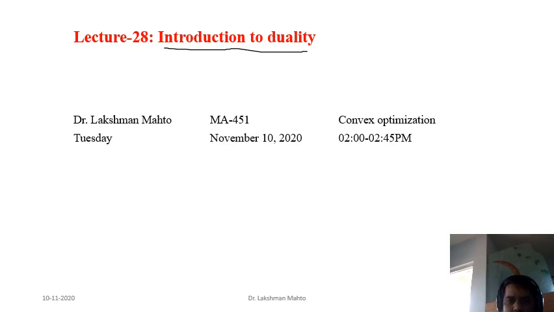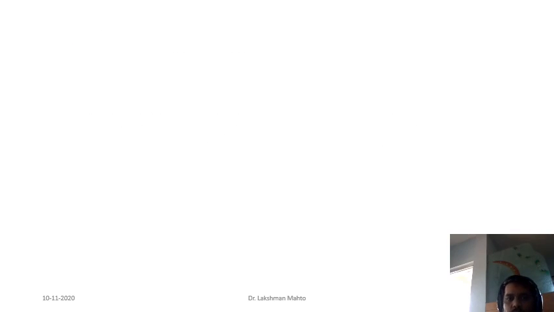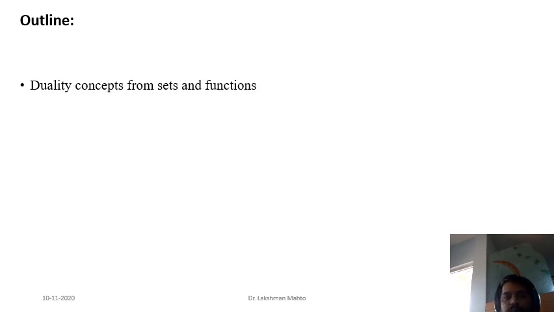And if you apply that operation twice, then it just reverts back to the original state. So that's where the polar cone and dual cone happen to be dual operations, or simply you can say that those are part of duality. Similarly, the conjugate function is also part of duality, because if you do the conjugate twice, then you will get back your original function. So the conjugate operation is also a dual operation.